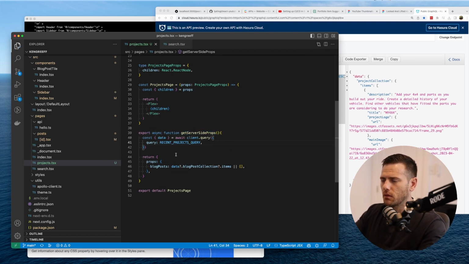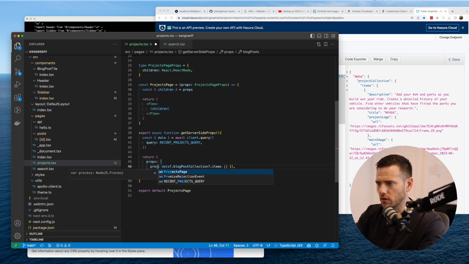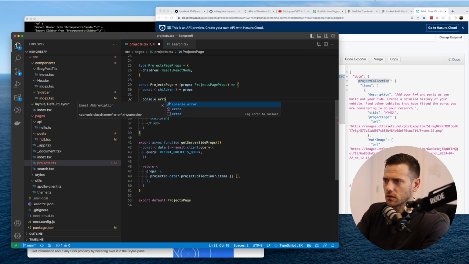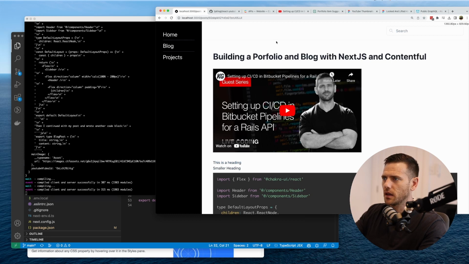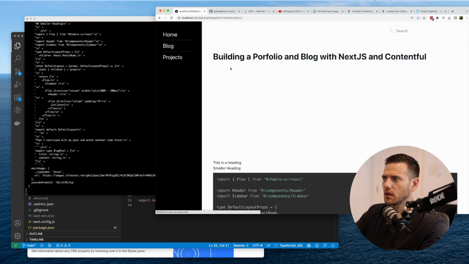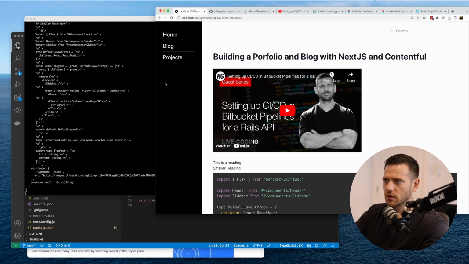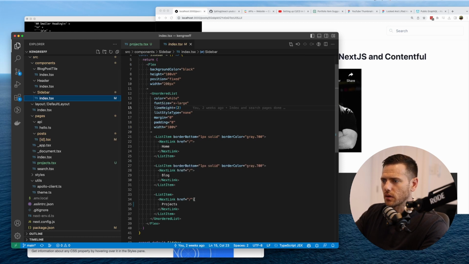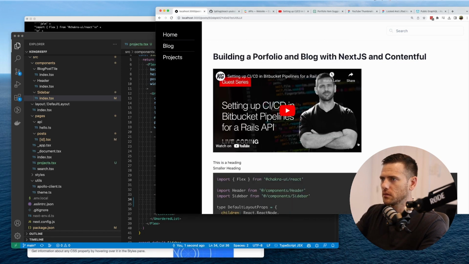Cool. Now what we want to do here, so we're not getting blog posts, we're going to get projects back. So it'll be data.projectCollection, you can see it here, .items, or an empty array just to save us. Now what we can do here is just for sanity, console log props, see what we're getting. And if we jump back in, we need to make sure that we actually go into the projects page. So we haven't set the URL here, we just have to do that in the nav. So projects will go to projects, and that's cool.